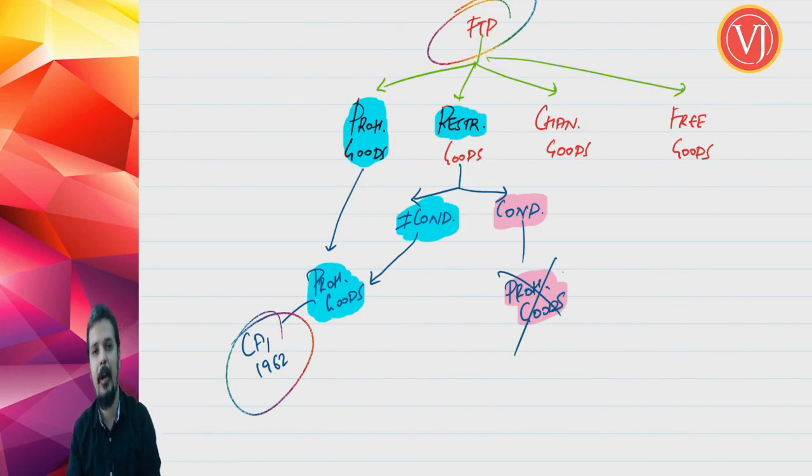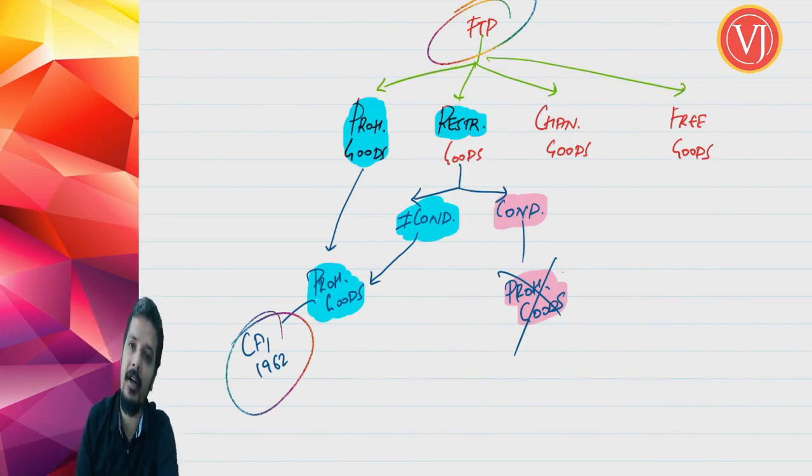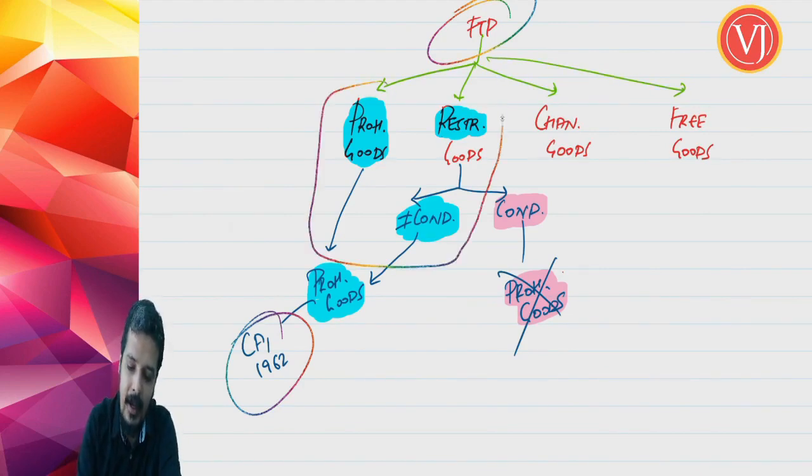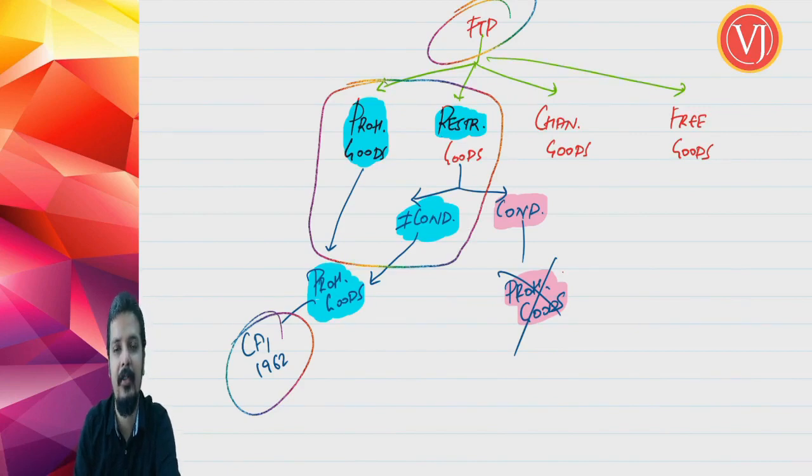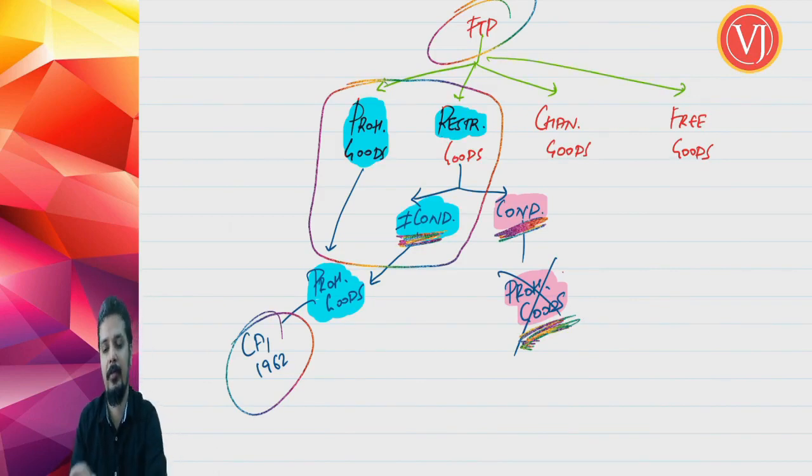In customs, they have given only prohibited goods. So prohibited goods under your customs are, from your foreign trade policy, the goods on which there is absolute prohibition for export or import, plus those goods where you are talking about restriction or conditions or license and you don't comply with the restrictions, conditions or license. You don't follow the conditions, restrictions or license. Then they are prohibited goods. If the goods are restricted goods and if you comply with the conditions, then they are no more prohibited goods. So from the understanding of goods in foreign trade policy, you can have the understanding of prohibited goods in your Customs Act.